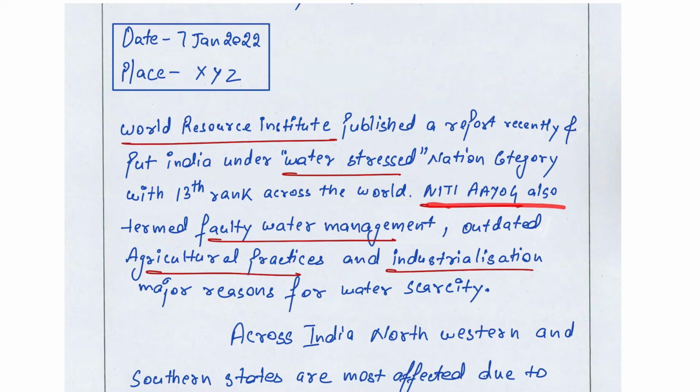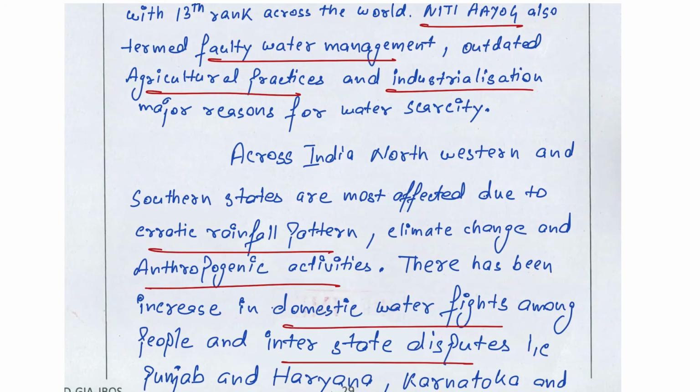And thereafter I have introduced Niti Aayog. So it shows more credibility to my report. So Niti Aayog also termed faulty water management, outdated agricultural practices, and industrialization major reasons for water scarcity. So this is the answer of why. Thereafter I have introduced my body.